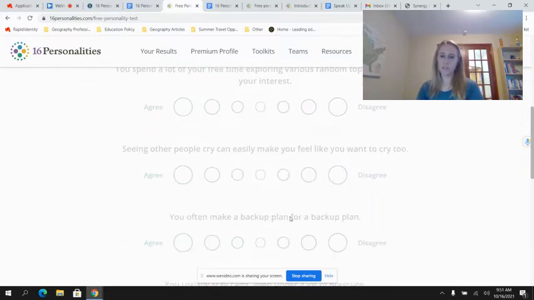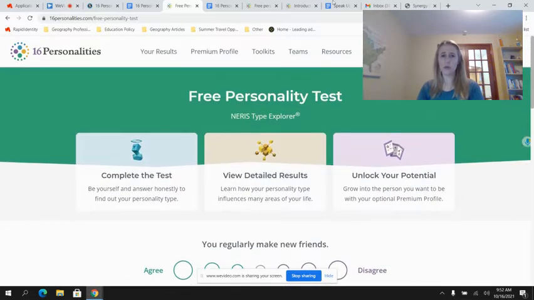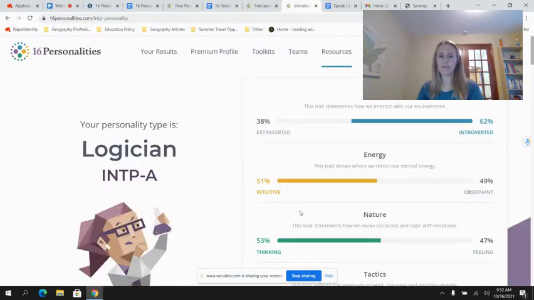And there are a number of questions. It will take some time, so be patient. And then you are going to get a final result, and your result will have a type of personality. For example, I clicked through some of the answers, and it told me that my personality type was a logician. I don't know if I'm pronouncing that right, but basically someone who is really into logic.